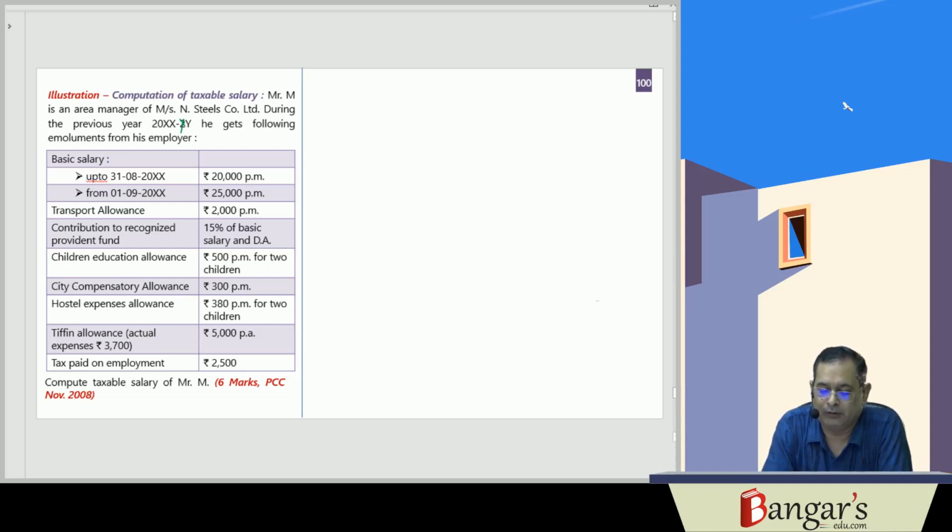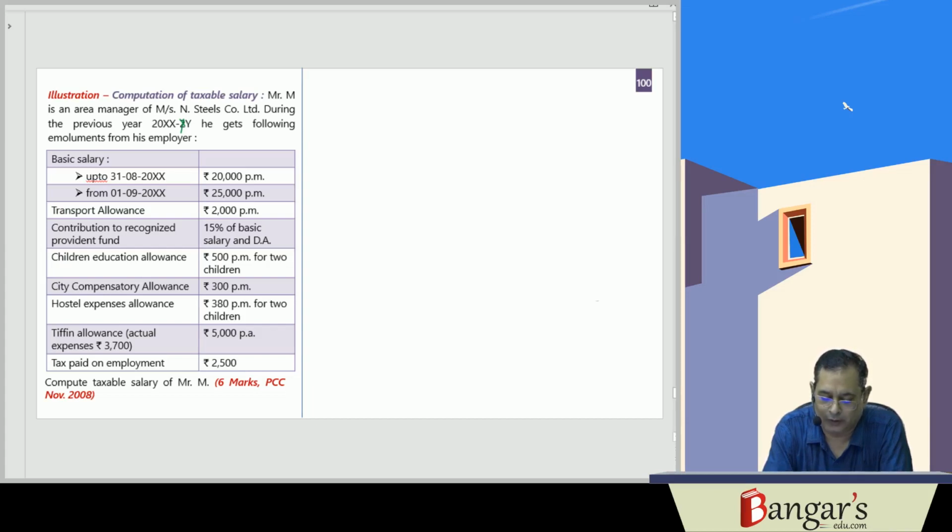That is, basic salary is there, transport allowance is there. As you are aware, transport allowance is fully taxable. Contribution to recognized provident fund, then children education allowance, city compensatory allowance, hostel expense allowance, tiffin allowance, and tax paid on employment.